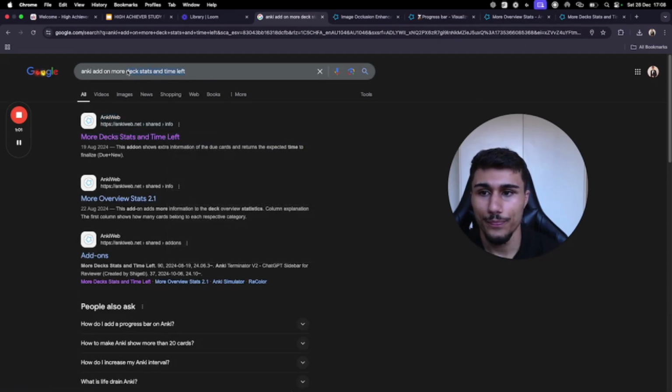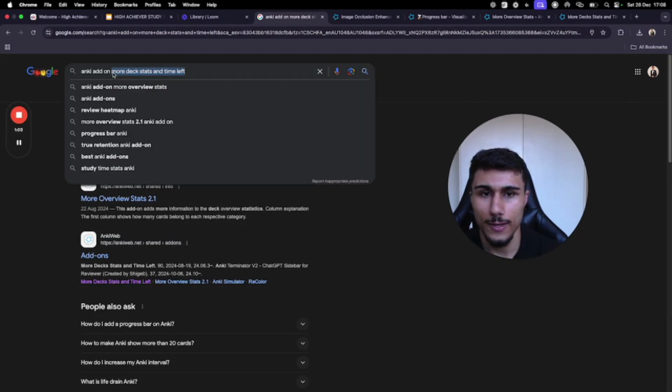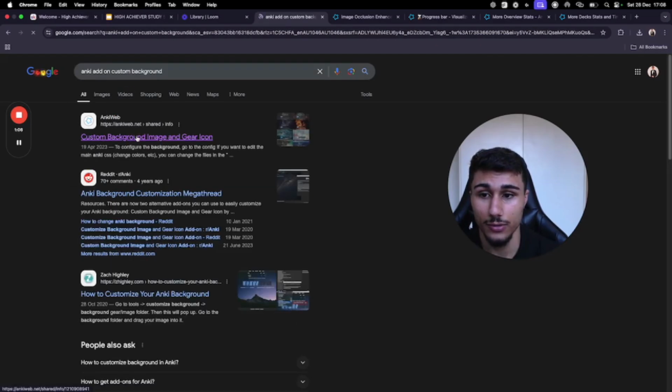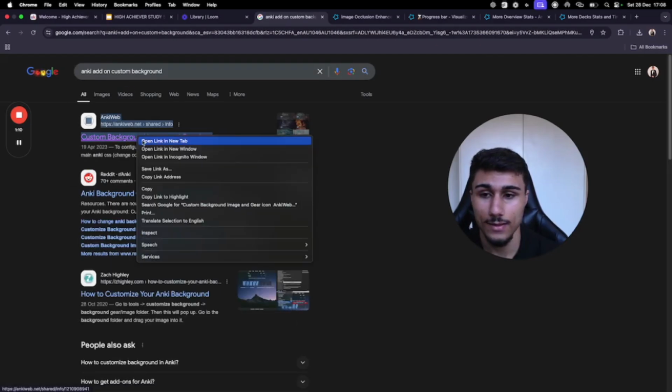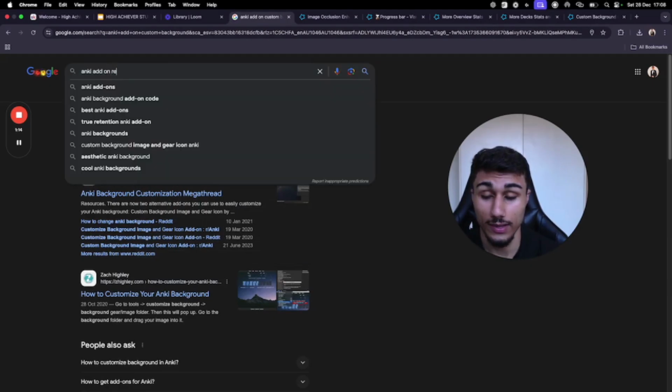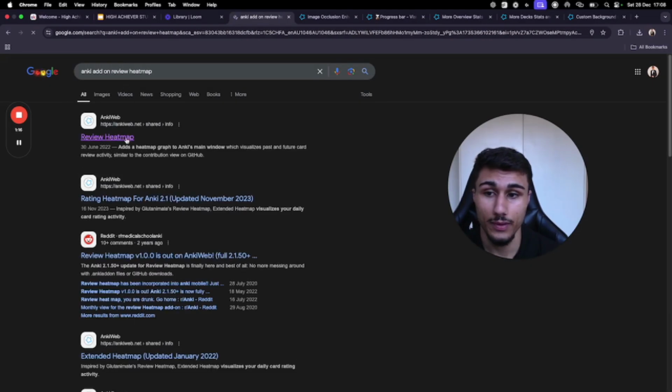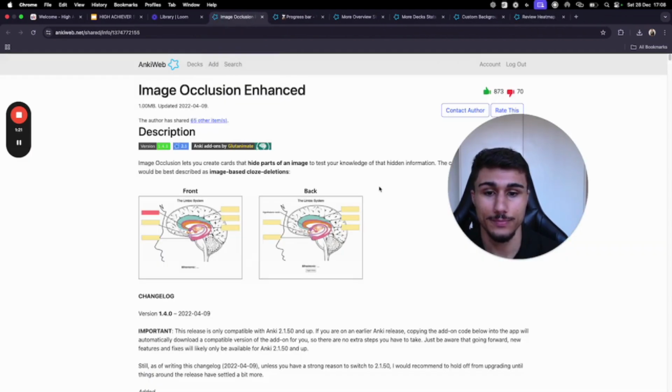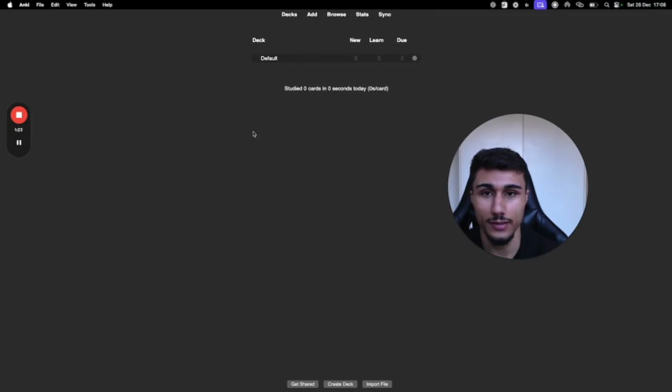That's 4. There's going to be Custom Background and Gear Icon. That's just purely for aesthetics, just to make it look cool. And the last one is going to be Review Heatmap. So they're the 6. Now, once you've got all 6 of those, I'm going to go back over to Anki.